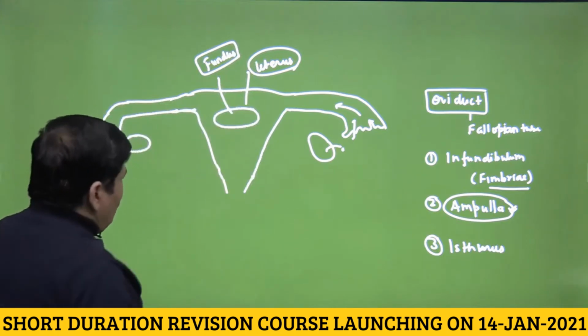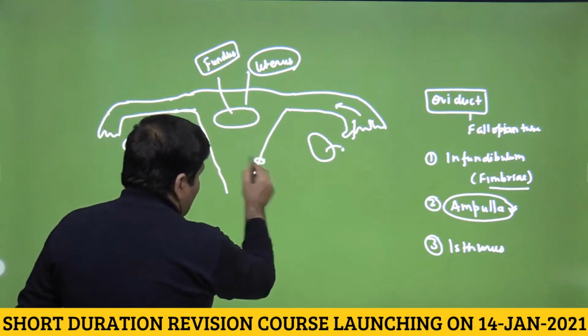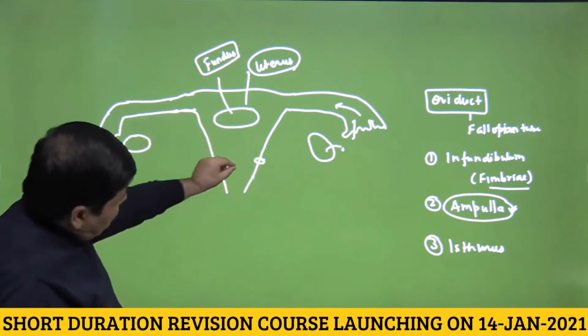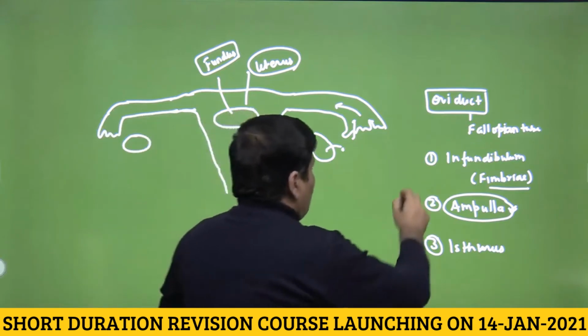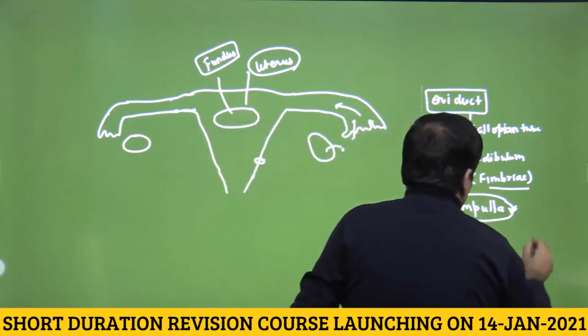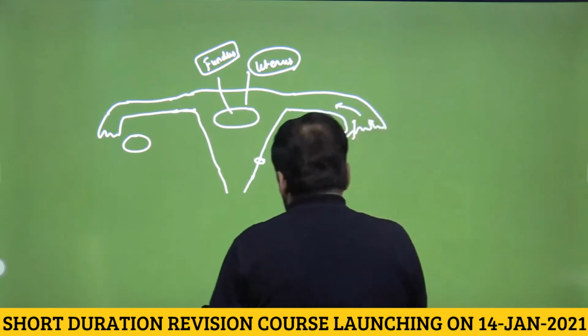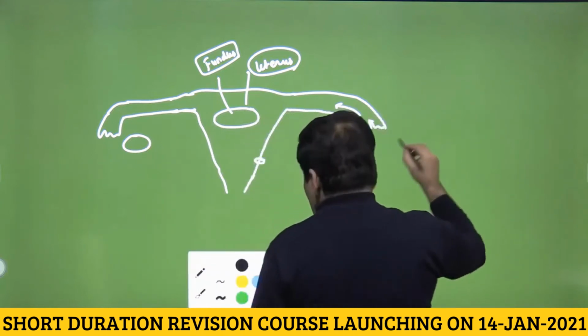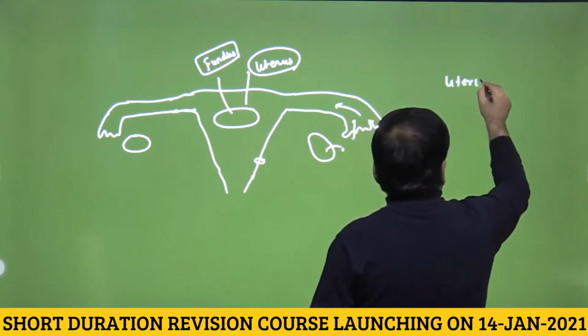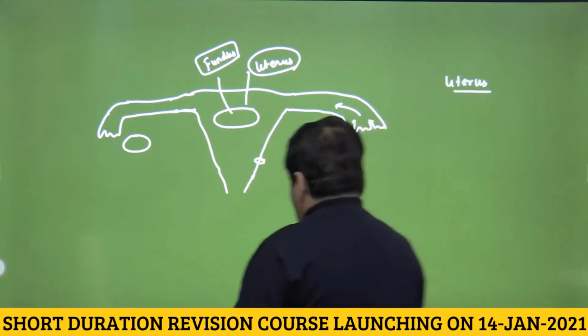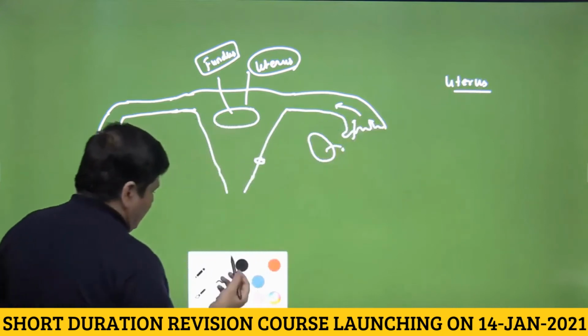Now the wall of the uterus has 3 layers. So now we know a lot about the oviduct, so let us remove this. The next question would be on the uterus, and we know that the wall of the uterus has 3 layers. So let us draw in different colors.